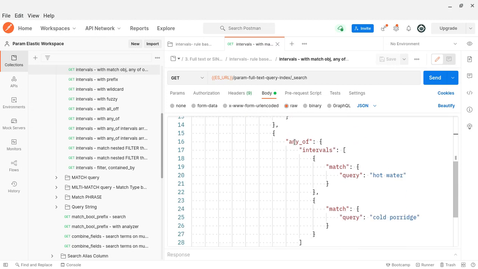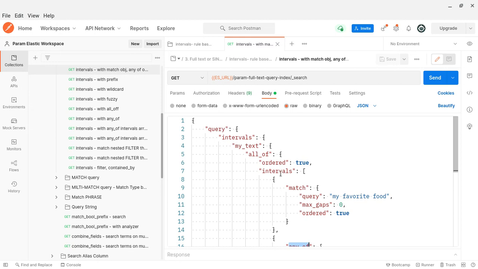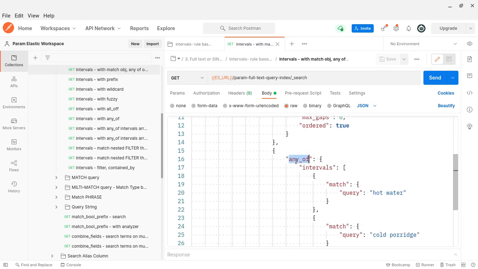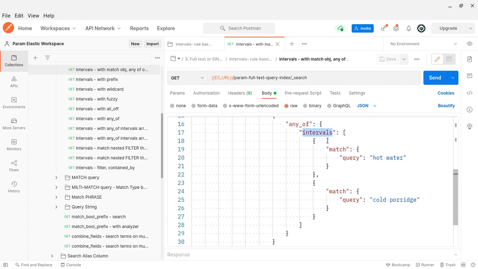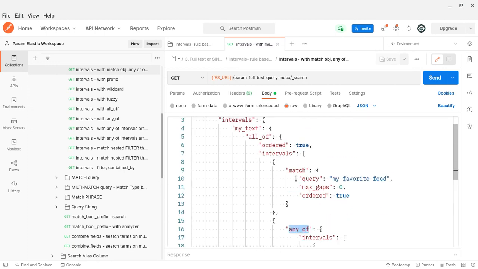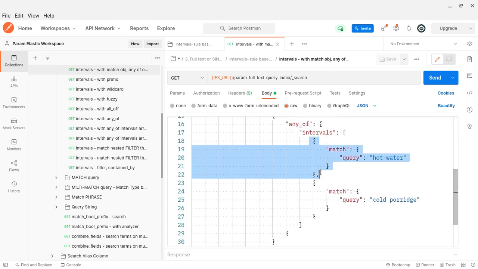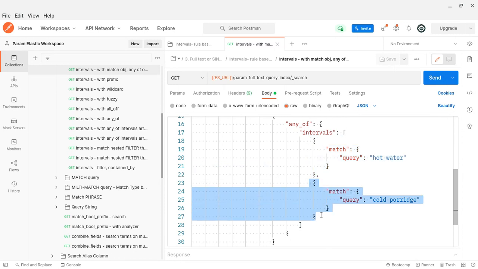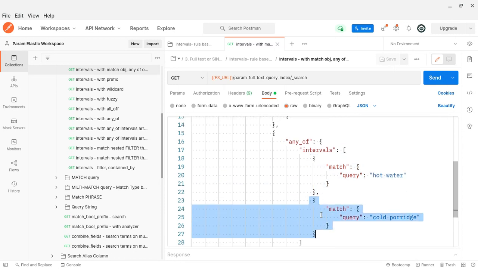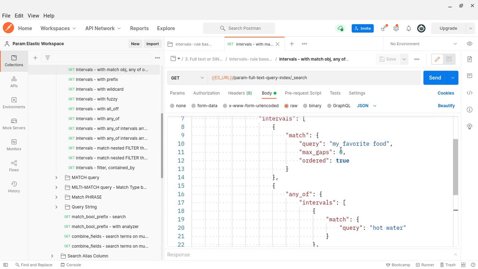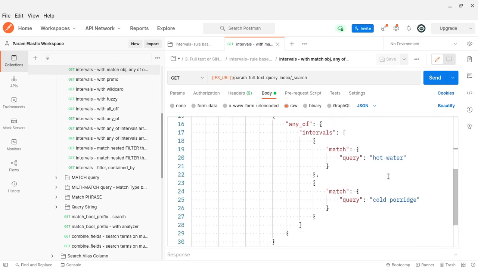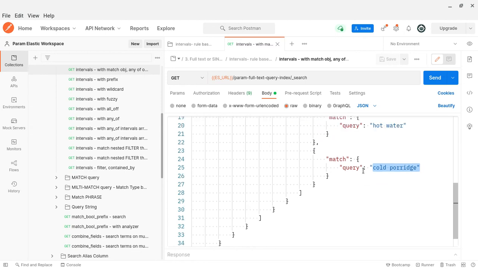Now there is another rule. All_of and any_of both just wrap other rules. Here we are giving an array again. All_of is kind of an AND operator, and any_of is kind of an OR operator. Here we have two rules, and if any one of the rules is matched, it will return the document. So after following "my favorite food", it should have either hot water or cold porridge. Either one has to be there. That is the meaning of this interval query.